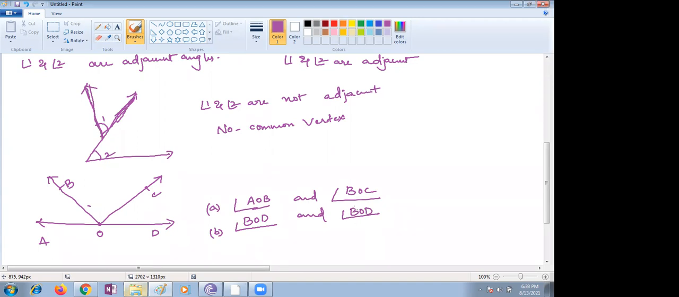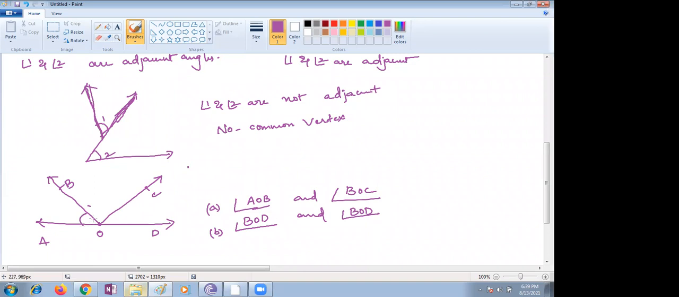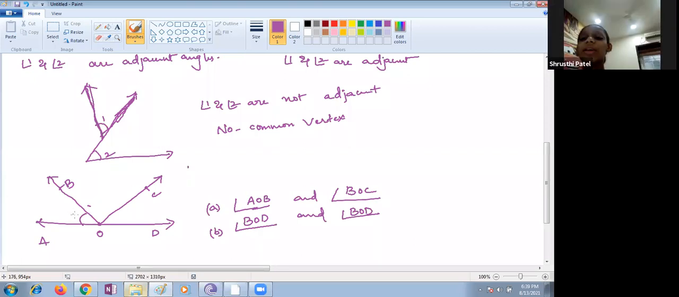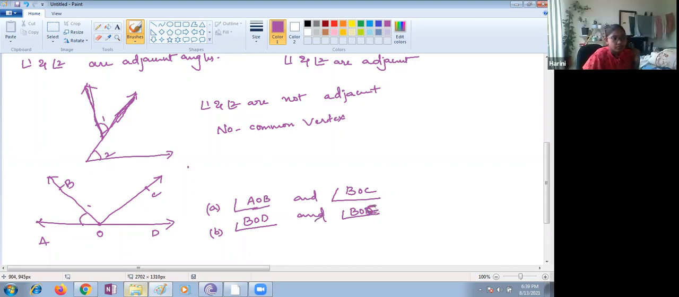AOB is one angle. Yes, this is given. First I'm checking the first one. Ma'am, in the first one, both are the same: BOD and BOD. Ma'am, for the first one you wrote both BOD. Okay, ma'am, the second one should be BOC, ma'am. Yes, BOC.